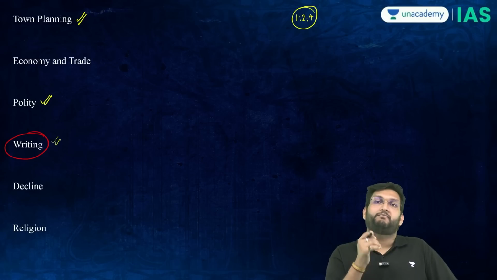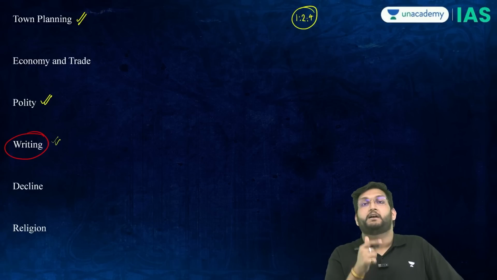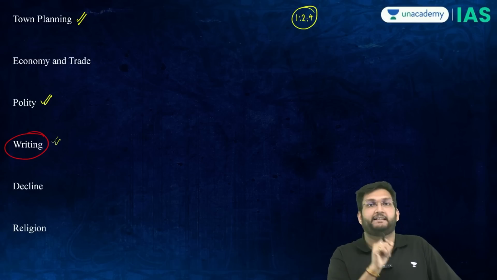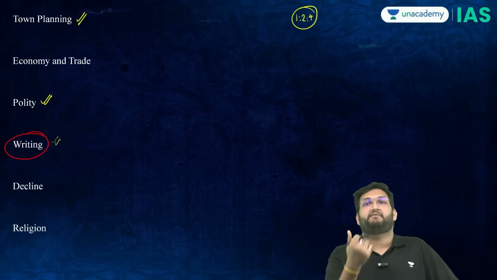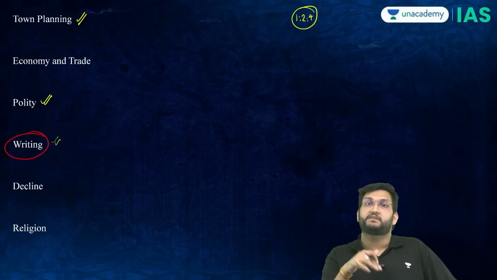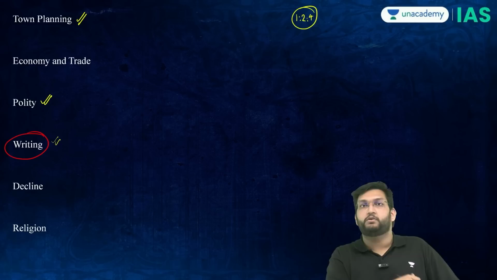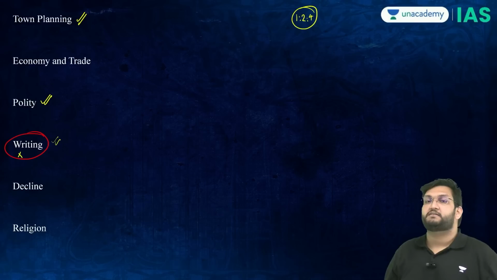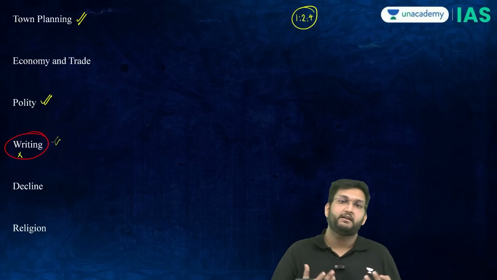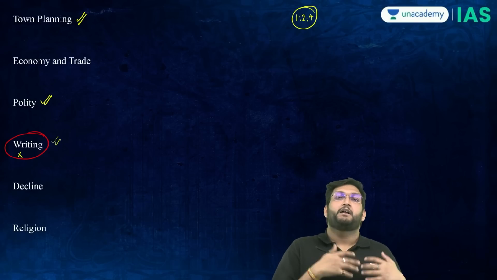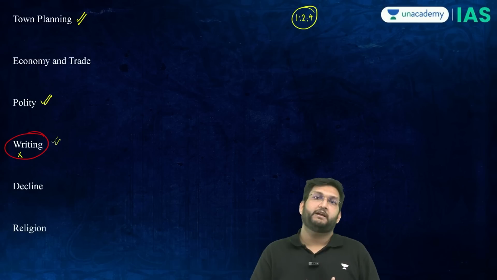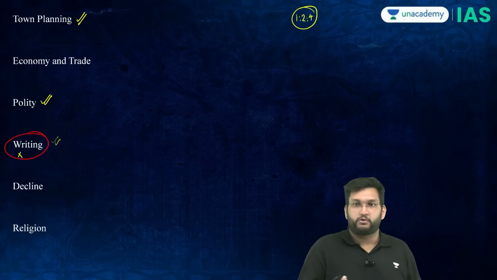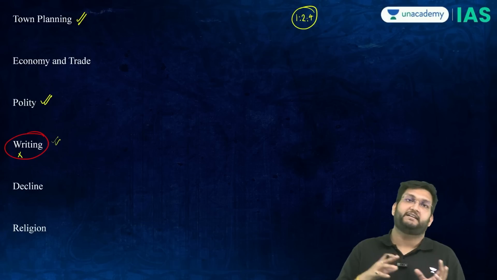Because of the multiplicity of symbols, the problems with sub-categorization, meaning is it a language, is it just a symbol system, what is the meaning of that, with no Rosetta Stone and no comparative perspective, writing is something which makes no sense whatsoever to anyone, and therefore that remains an enigma. The undeciphered nature of the script and the language, which we also don't know, remains a problem for understanding IVC.